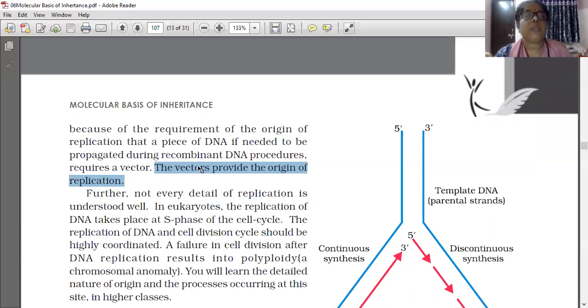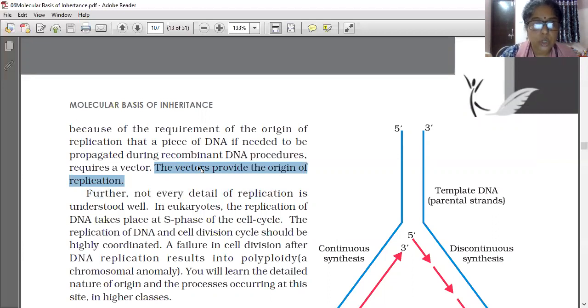In recombinant DNA procedures, we have to apply a vector.